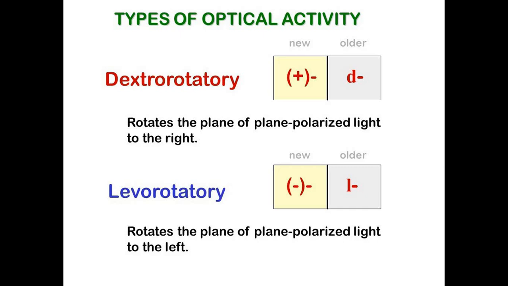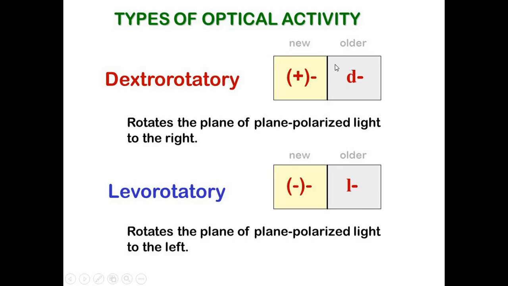If clockwise rotation is seen, then those substances are known as dextro-rotatory substances, and if anti-clockwise or left hand side rotation is seen, then those are known as levorotatory substances.